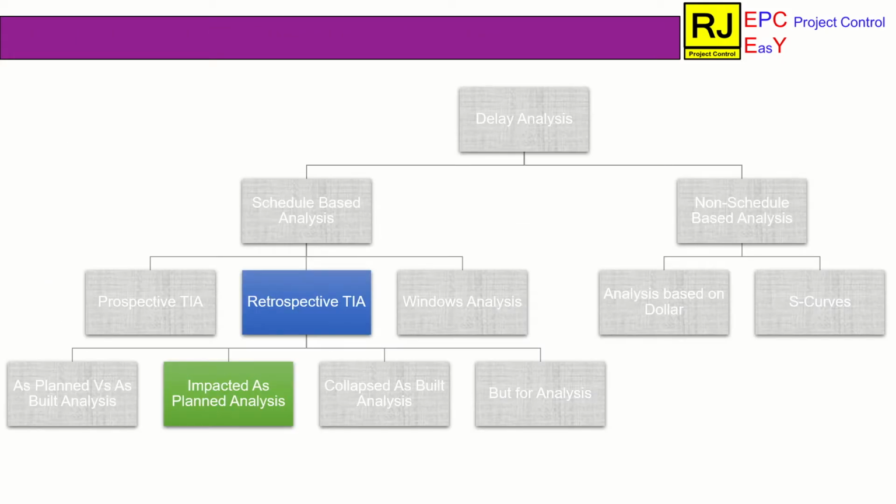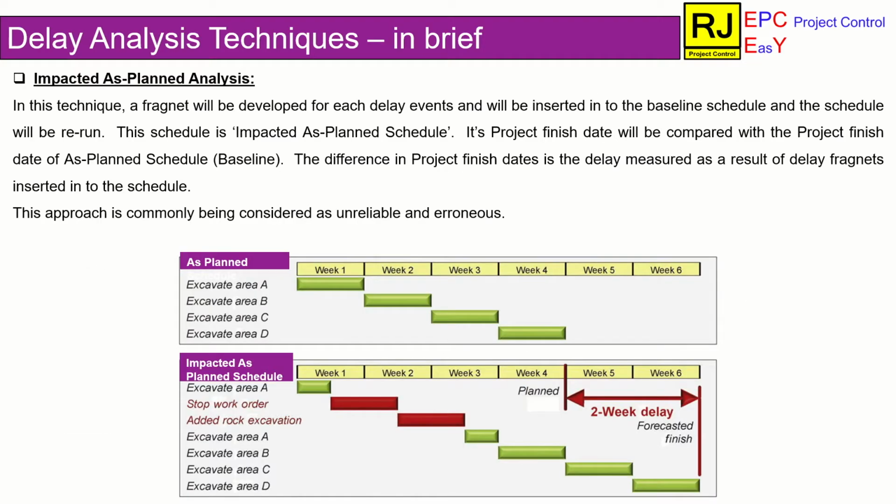Next retrospective time impact analysis technique is impacted as planned analysis. In this technique, a fragnet, that is a fragmentary network, will be prepared with the delay events. This fragnet will be inserted into the approved baseline schedule and the schedule will be rerun.